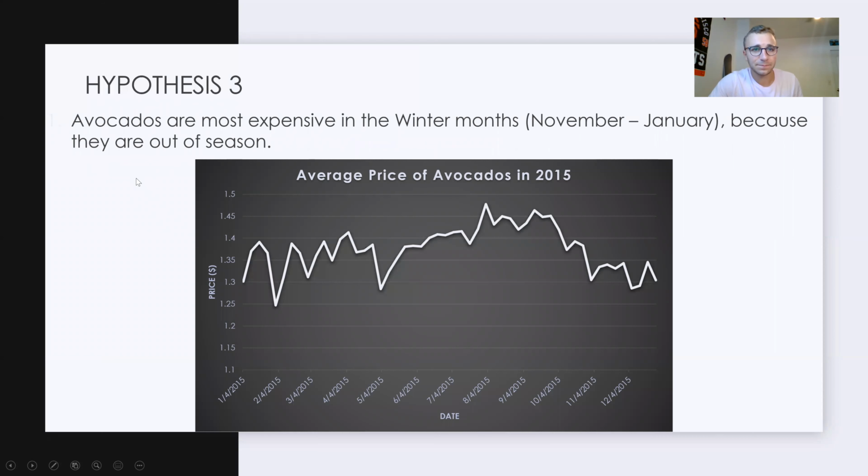For my third hypothesis, I hypothesized that avocados would be most expensive in the winter months, like November through January, because they're out of season at that time. However, as you can see, they're actually most expensive in the summer months, starting around July and getting into early October, late September. So that hypothesis was also incorrect, and that's only representative of 2015. So there is a smaller sample size there, but I think it's because demand is generally higher in the summer for avocados for things like guacamole. And so that is why that was incorrect.